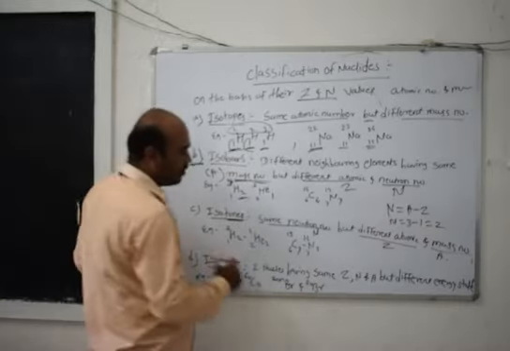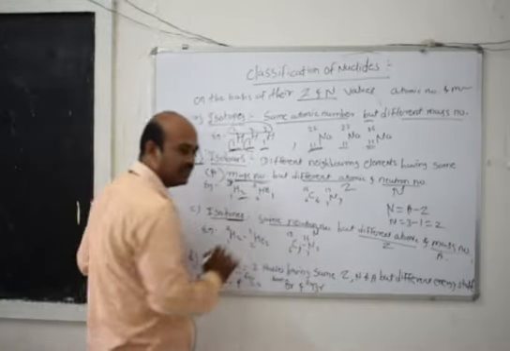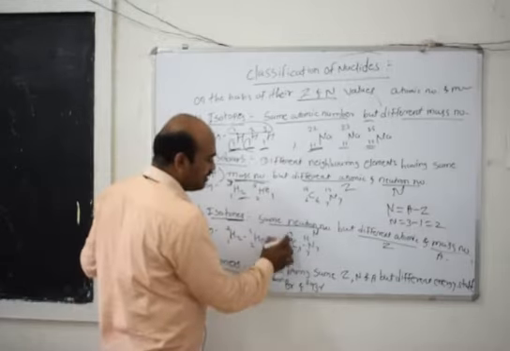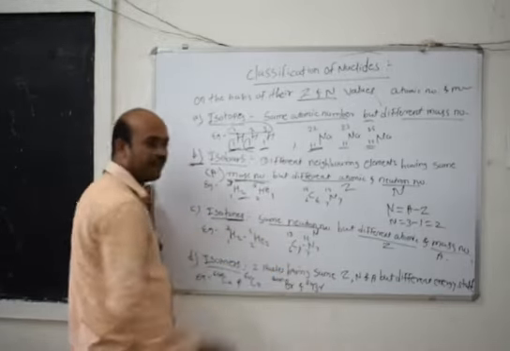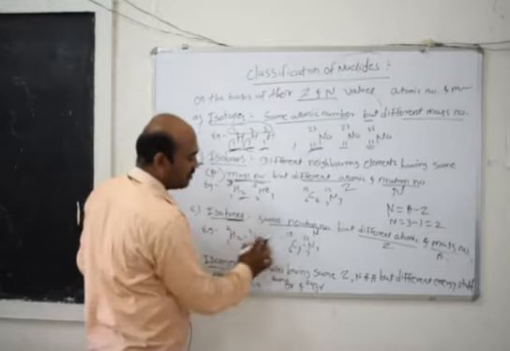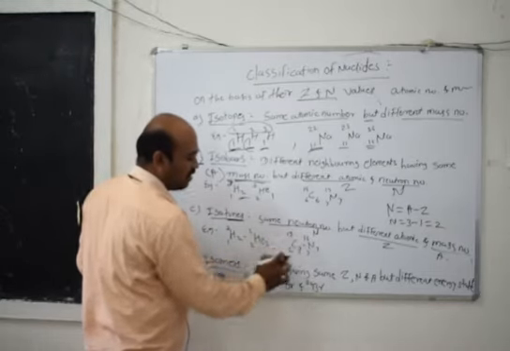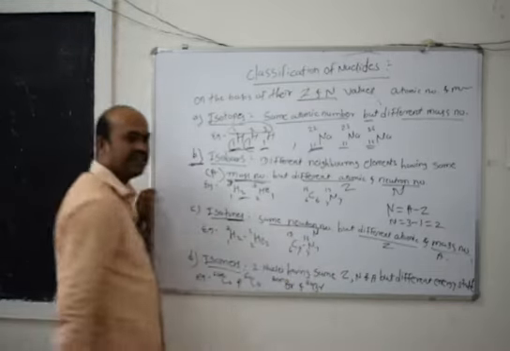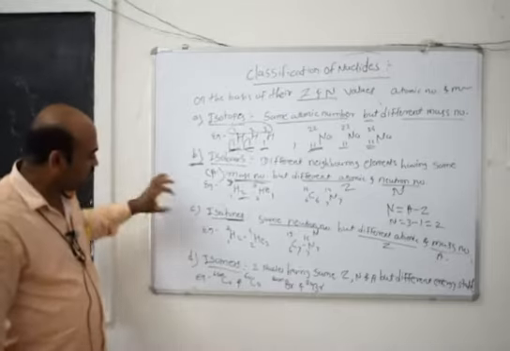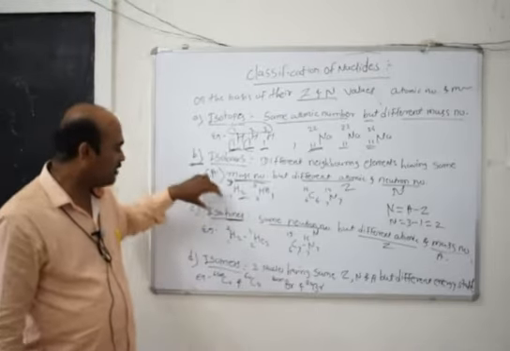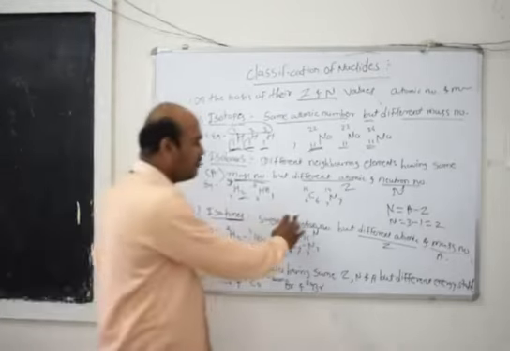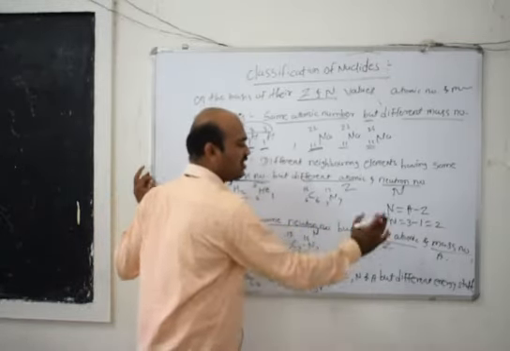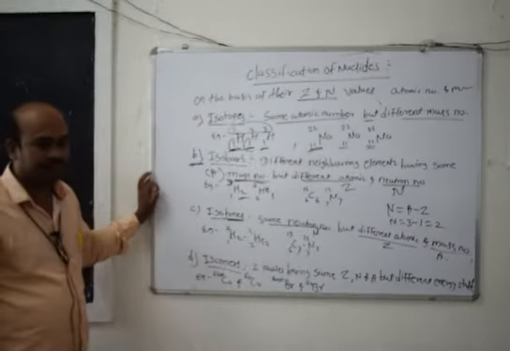Then another example, carbon and nitrogen. In that case, carbon 6 13 and nitrogen 7 14 have different atomic number and different mass number, but the same neutron number, and this pair is called isotones, that is same neutron number but different atomic number and mass number.